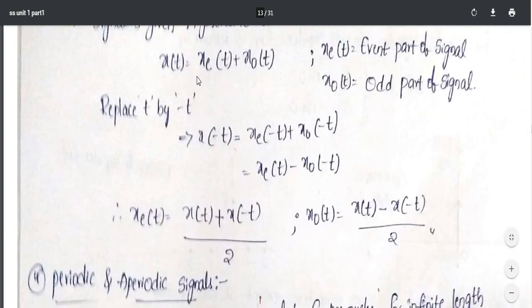So x of t is there, x of minus t is there. By taking these two conditions, I'll get the even portion and the odd portion. Simple mathematical calculations: equation 1 and 2 are there, take 1 plus 2 and 1 minus 2. By doing this, I'll get the even portion as well as the odd portion of the signal. This is about even and odd.